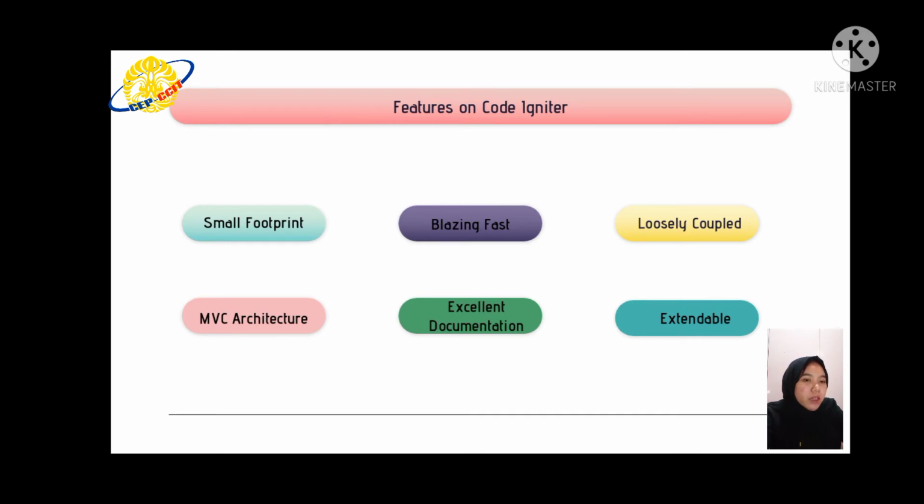MVC separate the data, business logic, and presentation. Then, excellent documentation. The framework is well documented and there are many good books, tutorial, and answer from question on CodeIgniter. Extendable. CodeIgniter comes with some libraries and helpers out of the box.